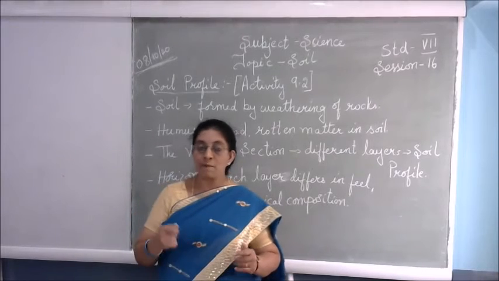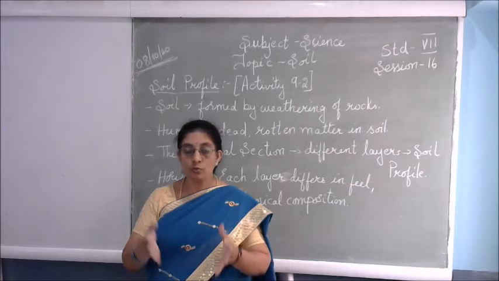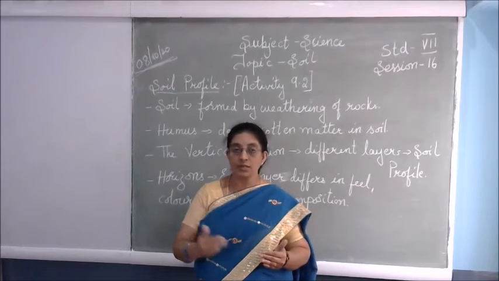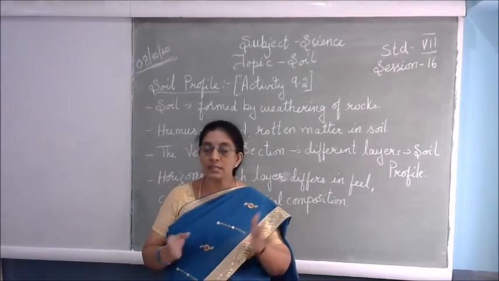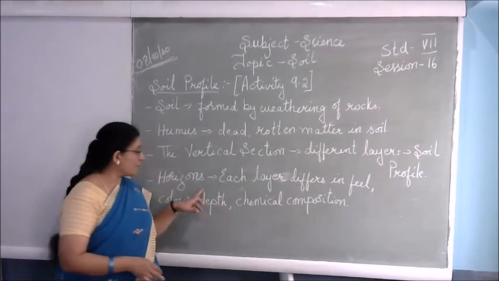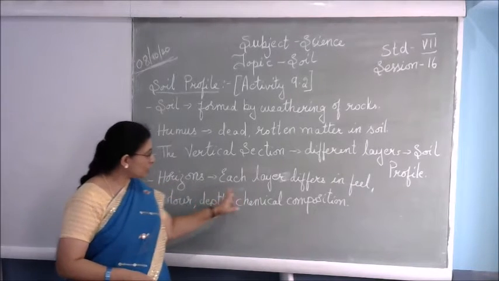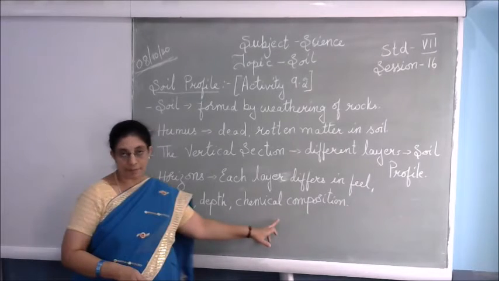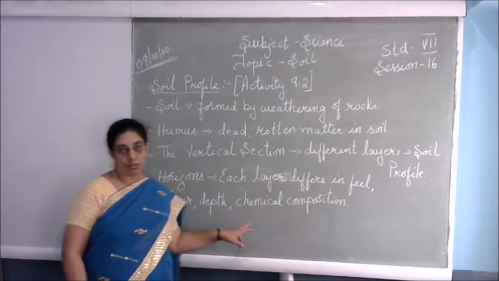And next, when people dig the place to make a well, then also you can see the different colors of soil coming out. If you observe all these, then you will understand the meaning of each layer as a horizon. So each layer, according to the feel, the color, depth and chemical composition, is called a horizon.